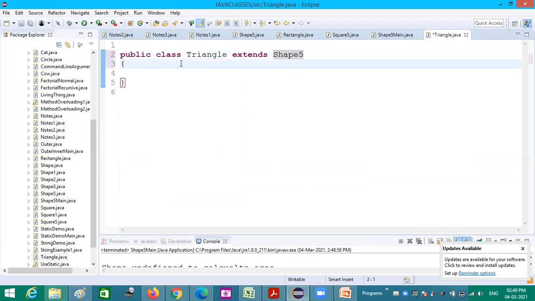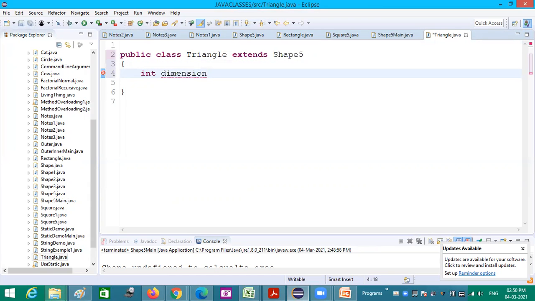So in that case, both triangle and rectangle have the same parent, shape 5. So this is another dimension. Here also I am having dimension 2.